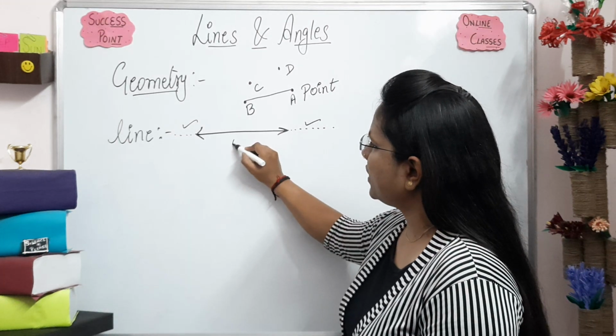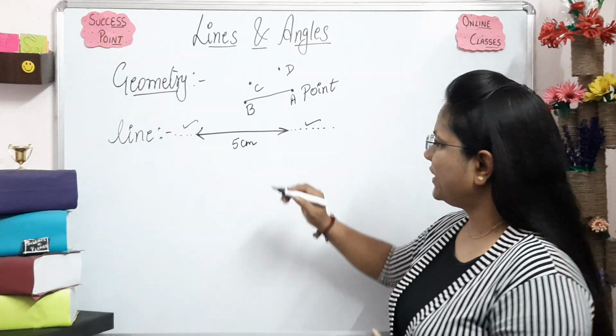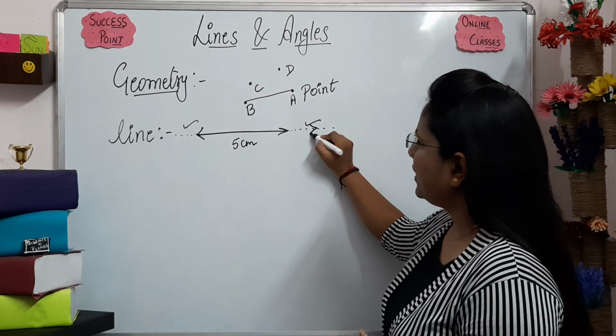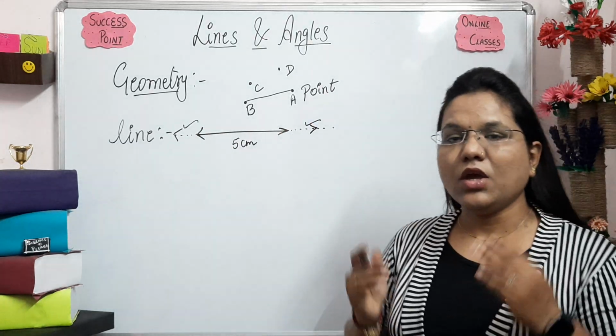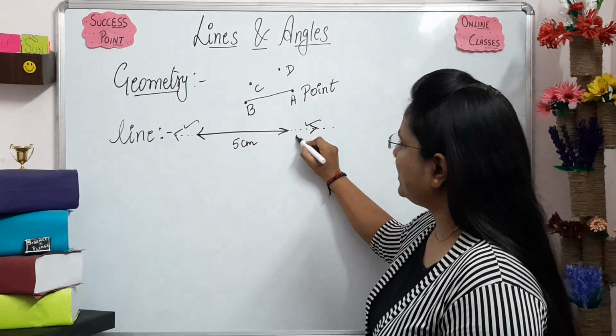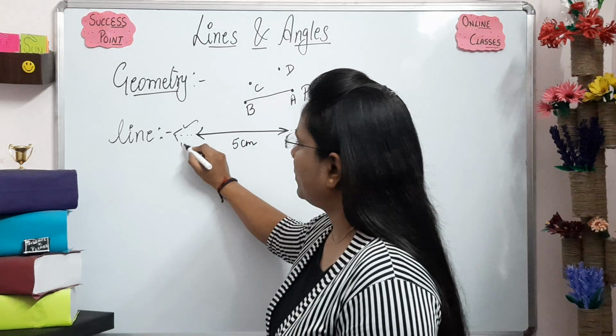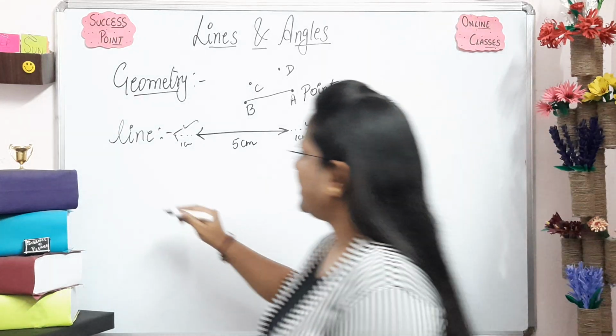If I have this line as 5 centimeter, and I want to extend 1 centimeter on this side and 1 centimeter on this side, making both sides large, I can easily extend it. This is a line. Second thing we have is